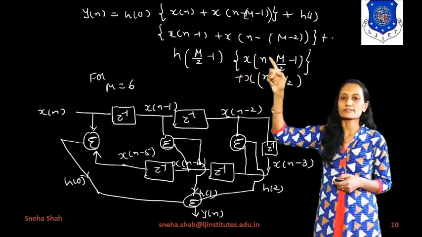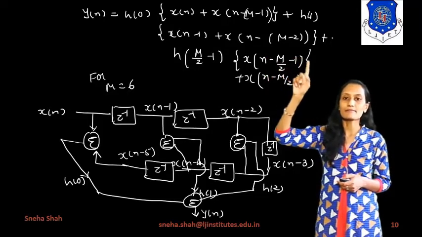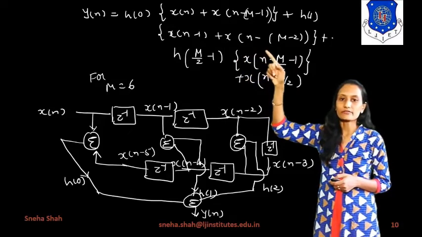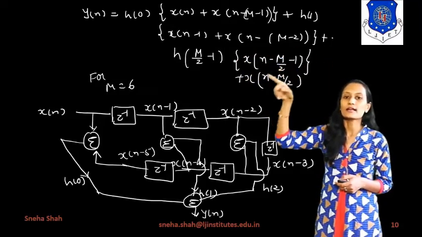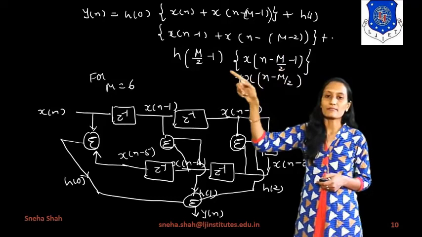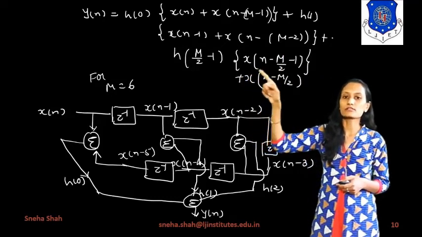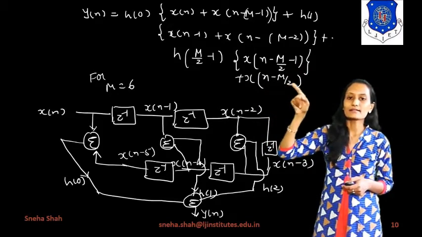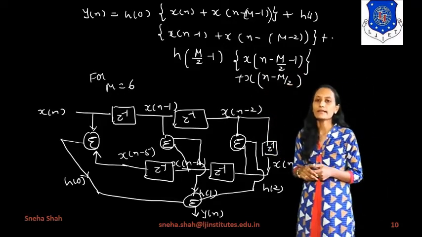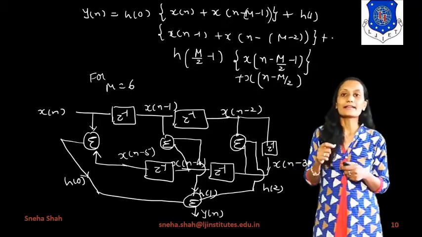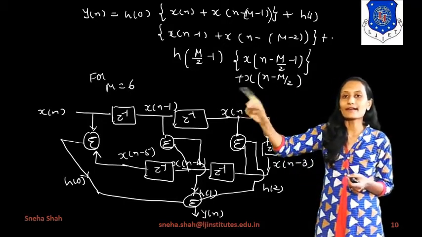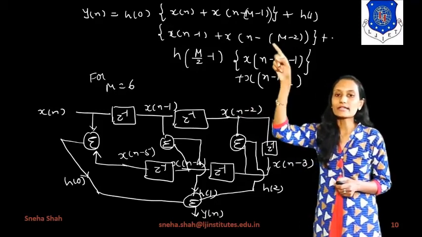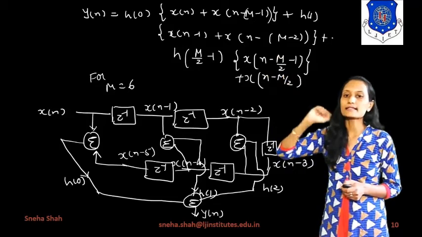h of 0 into [x of n plus x of n minus M minus 1] plus h of 1 into [x of n minus 1 plus x of n minus M minus 2], up to the last term, which will be h of M/2 minus 1 into [x of n minus M/2 plus 1 plus x of n minus M/2]. Now as we have taken the even case, we will take the value of M equals 6, and we put M equals 6 in this equation.